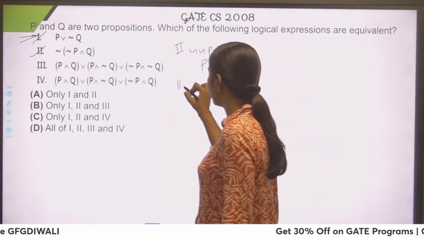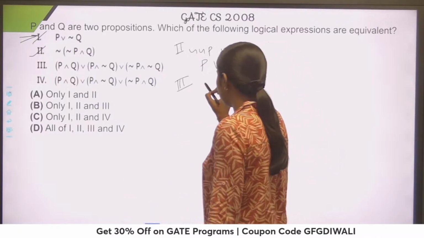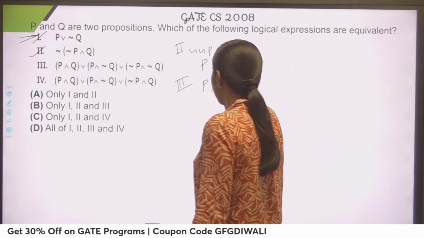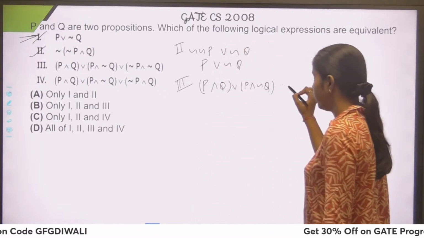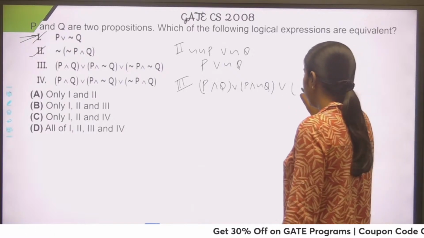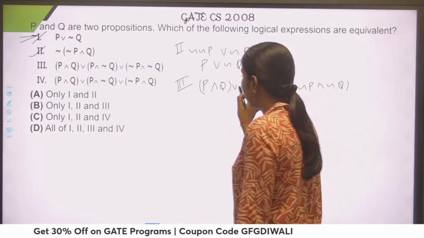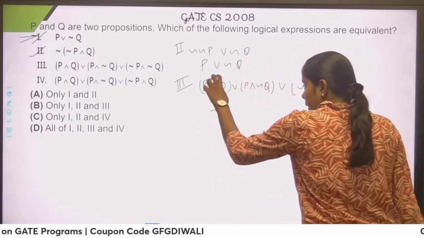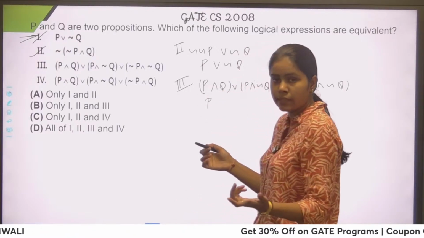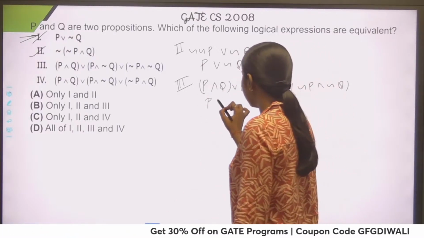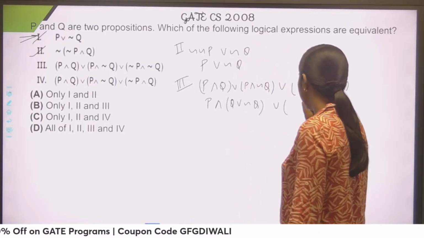Now you would start solving for the third. Guys, see, there are so many laws I am going to use in the third, so just see it clearly. So I have this P and Q or P and negation Q or negation P and negation Q. So guys, see, I can use distributive law. I can take this P outside. Let's take this P outside and you are left with Q or negation Q and this term remains the same.